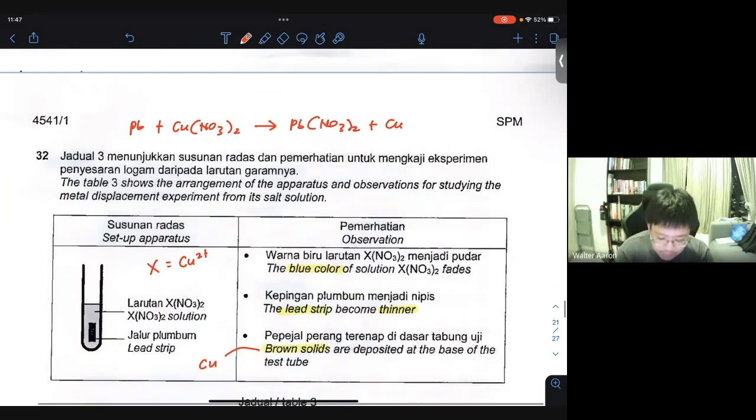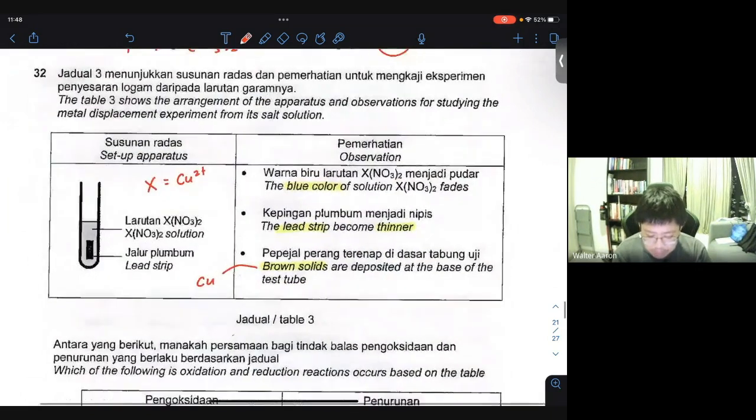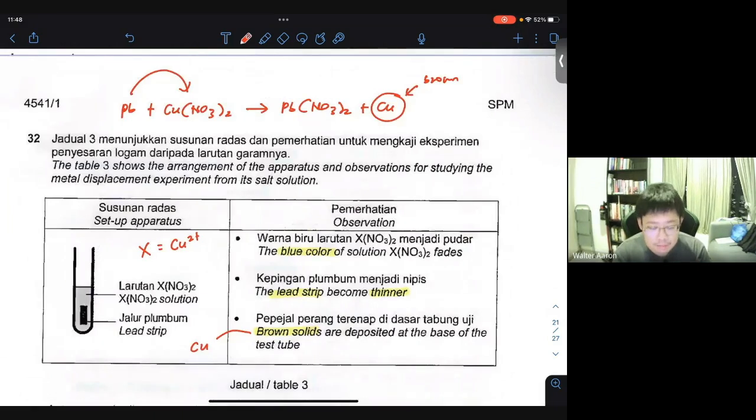So what you can see over here is that lead has displaced copper out from its own salt. Copper is then left alone. This is the brown color deposit, supposedly. Okay, so now what happens is that because lead has displaced copper, you can see that lead originally has an oxidation state of 0, and after that it has a +2 oxidation state. So therefore we'll say that lead has been oxidized.